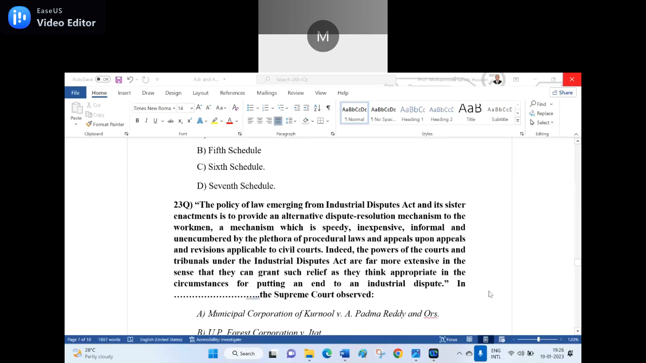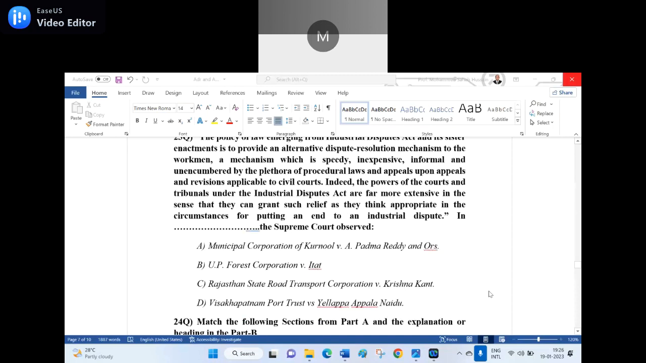The policy of law emerging from the Industrial Dispute Act and its sister enactment is to provide an alternative dispute resolution mechanism to the workman, a mechanism which is speedy, inexpensive, informal, and unencumbered by the plethora of procedural laws and appeals upon appeals and revisions applicable to the civil courts. Indeed, the power of the courts and the tribunals under the Industrial Dispute Act are far more extensive in the sense that they can grant such a relief as they think appropriate in the circumstances for putting an end to an industrial dispute. It is observed in the Supreme Court in one of the case law.